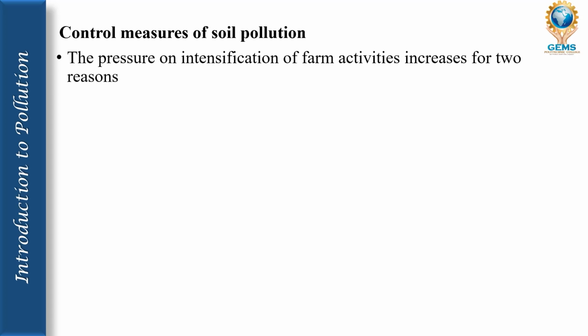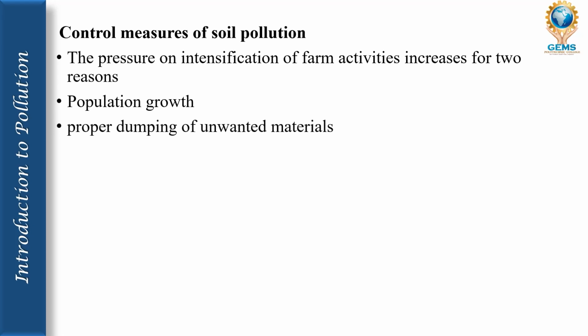So the first one is the pressure, or intensification, of farm activities, which increases for two reasons. The farm activities are the most important things. So the intensification of pressure on the farms, the burning of the farms and all those things we have to reduce, because that also eradicates the mineral content. Since population growth, there is the need for proper dumping of unwanted materials. So we have to properly dump those unwanted materials.